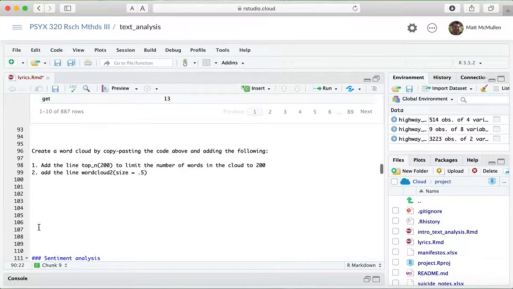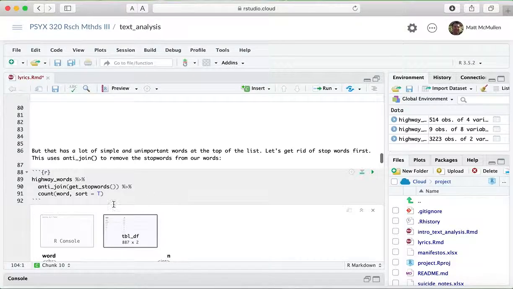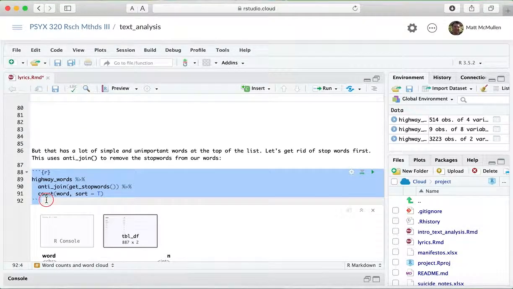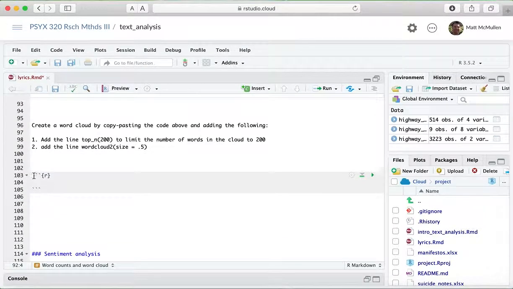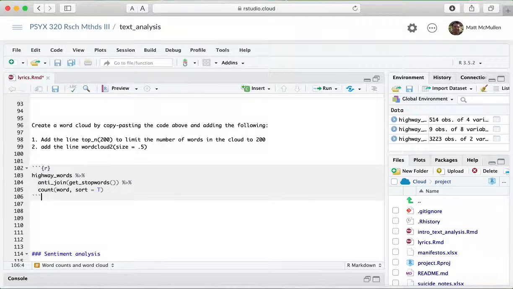Okay, and then it says we're going to create a word cloud of the album. It says copy paste the above code. So we've already got these all counted and everything, so I'm just going to reuse that. And oops, I created the chunk again, so let's just delete that.